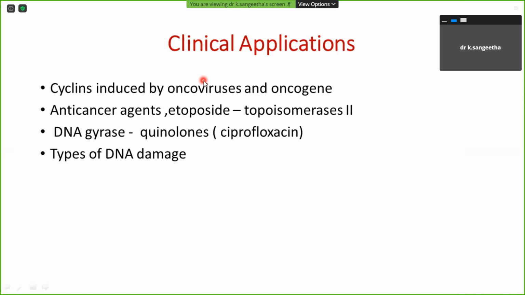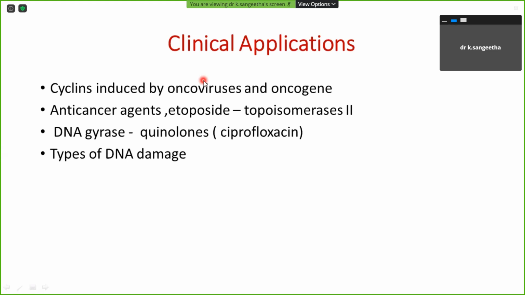Here, cyclins can be induced by an oncovirus or oncogenes and can lead to cancer in patients. The second thing is that anti-cancer agents inhibit topoisomerase. For example, topoisomerase inhibitors act as anti-cancer drugs and inhibit cell division. Then the DNA gyrase enzyme can be inhibited by ciprofloxacin or norfloxacin.